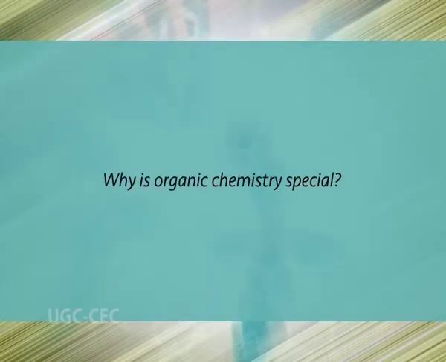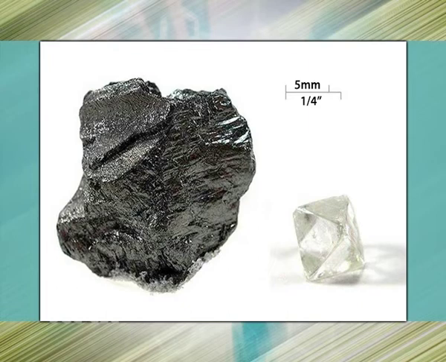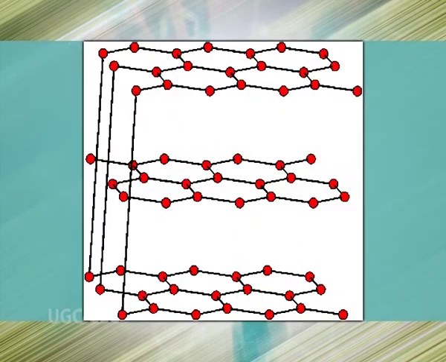Why is organic chemistry so special? Let's consider some of the factors that make so much of chemistry center on a single element, that is carbon. One very important feature is that carbon-carbon bonds are strong, so long chains or rings of carbon atoms bonded to one another are possible. Diamond and graphite are two familiar examples, the diamond lattice being a three-dimensional network of carbon atoms, whereas graphite more closely resembles a planar network.